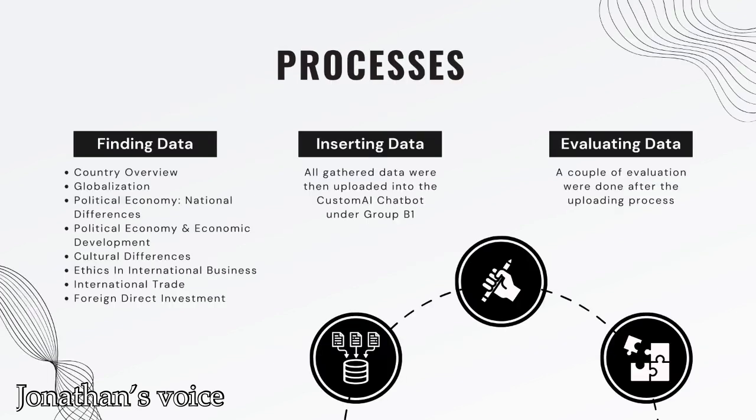Now for the processes, first we have to gather all of the data under these categories. First is country overview, second is globalization, third is political economy, national differences, fourth is political economy and economic development, fifth is cultural differences, sixth is ethics in international business, seventh is international trade, and the last is foreign direct investment. After all of the data have been gathered, we then uploaded them into the custom AI chatbot under group B1. We also did some evaluation, to make sure that all of the data can work correctly and can give the user a more well-designed experience.